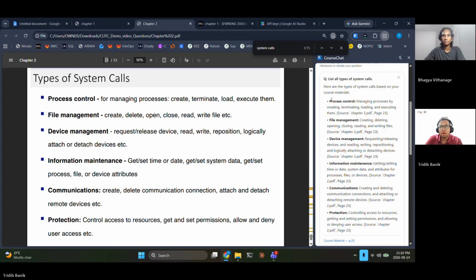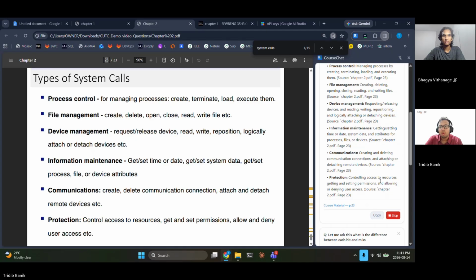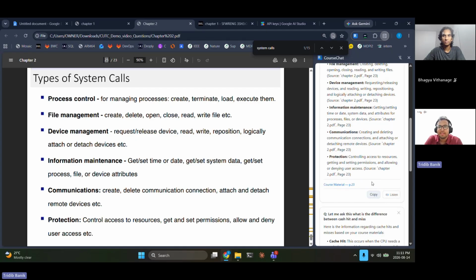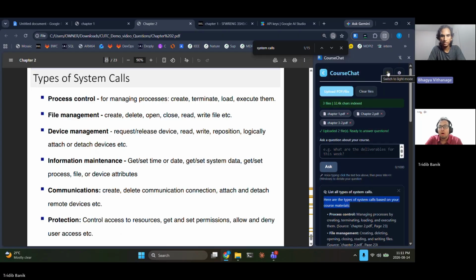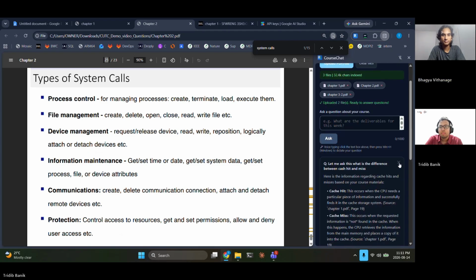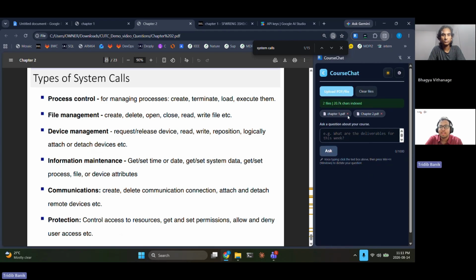Here are the types of system calls based on your course materials. Oh, that's cool. And you can also toggle between dark and light mode. If you go right there, yeah, to your own convenience. Really? And you can delete chats and or files individually. Oh, I can delete what I don't need.